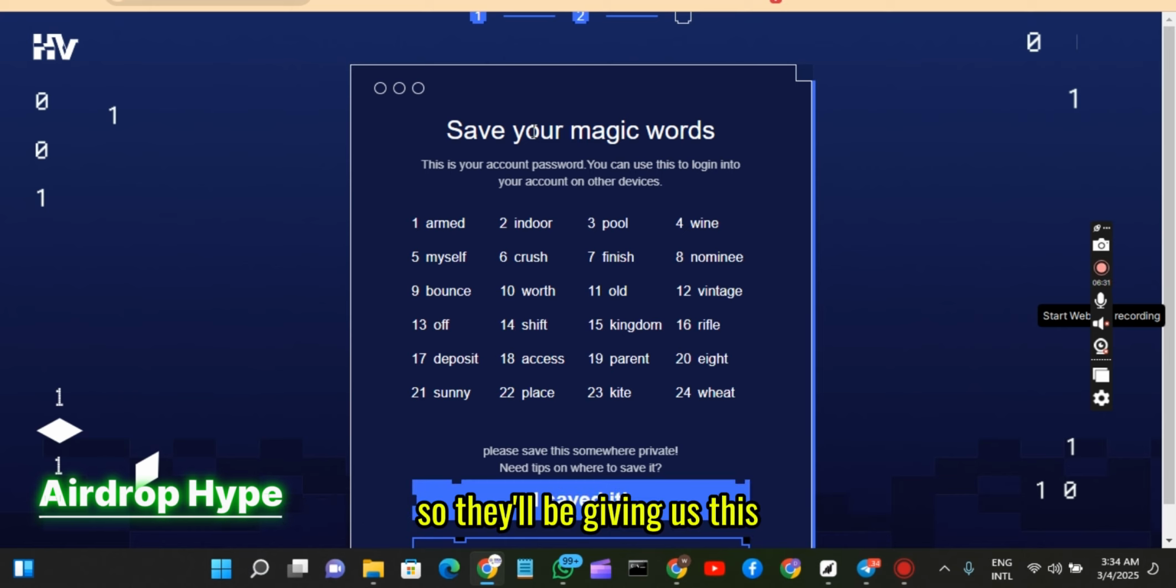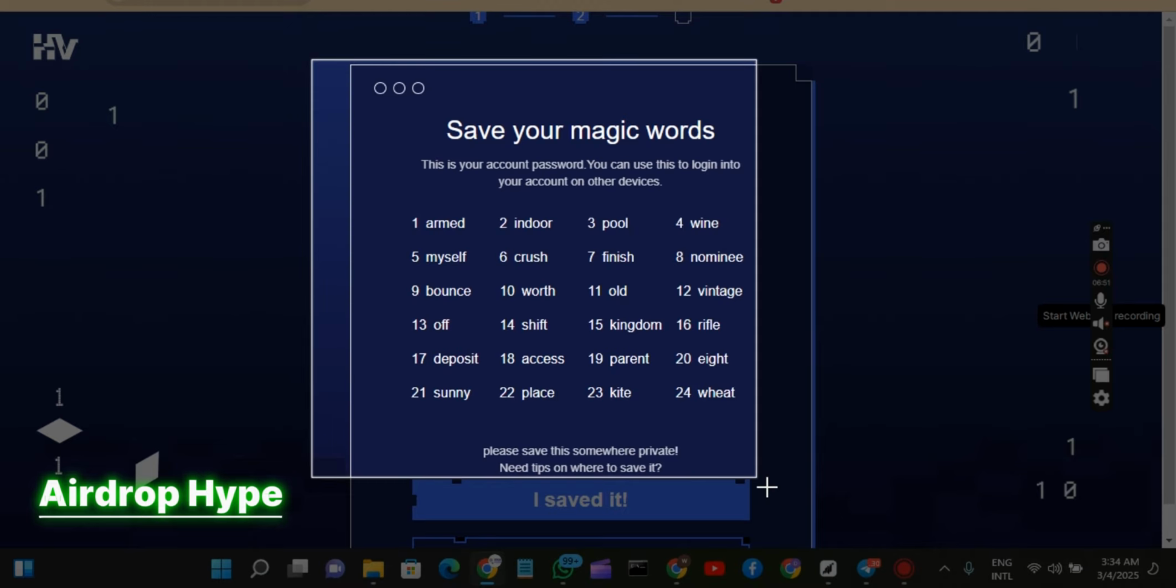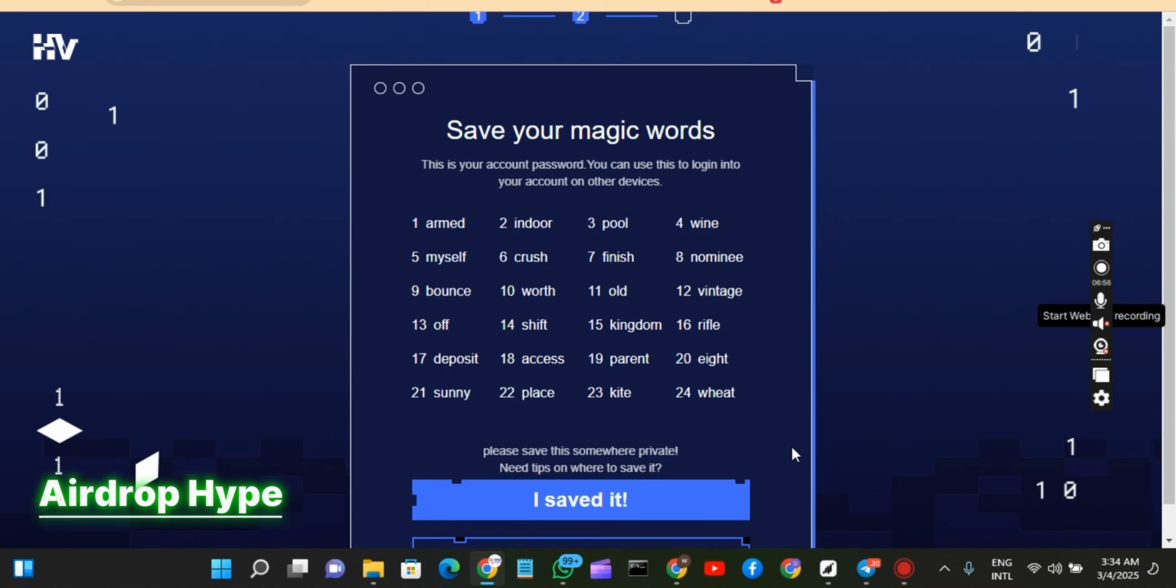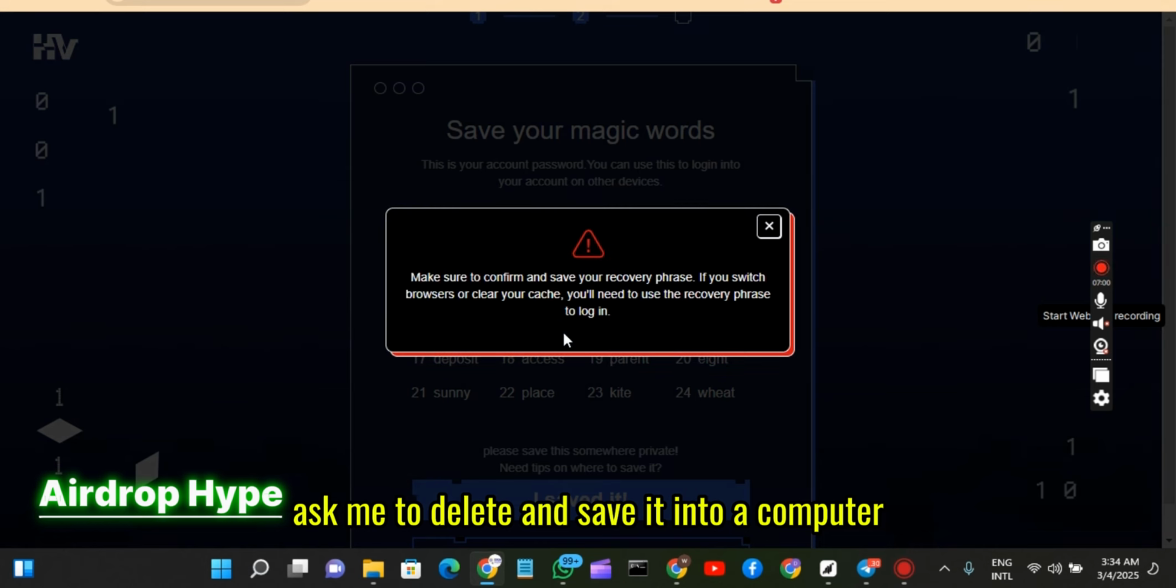So they will be giving us this phrase, just like a phrase key. Save your magic words. Why is it important to save your magic words? Because you'll be using it in the future to access your account. So it's very important to save it. What I'll just do is screenshot mine so that I can easily save it. As you can see, I've screenshotted it and saved it into my computer.